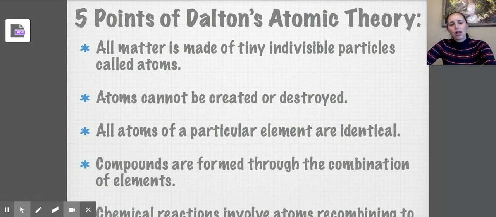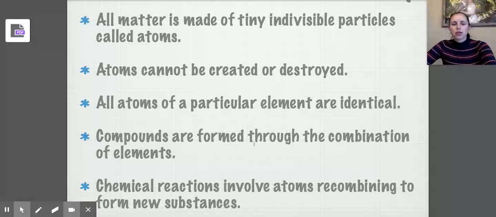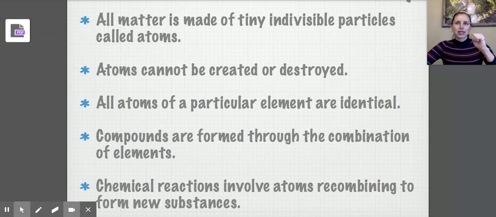He said that all atoms of a particular element are identical. For example, all gold atoms look like gold, all silver atoms look like silver. So this theory went ahead and said that there actually are different types of atoms, right? The different elements are made up of different types of atoms, so atoms can look different from each other. At this point, we knew that compounds could exist. So he said that compounds are formed through the combination of elements. So you're going to have your 2 different atoms. Let's say that you have a gold and an oxygen atom.